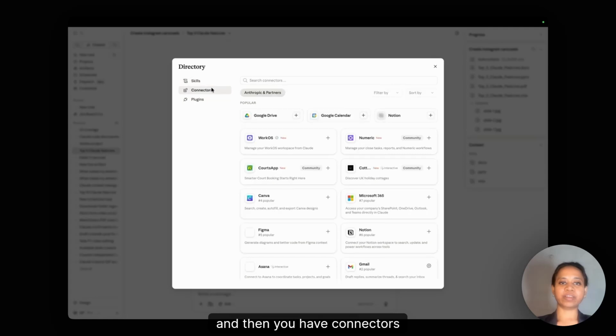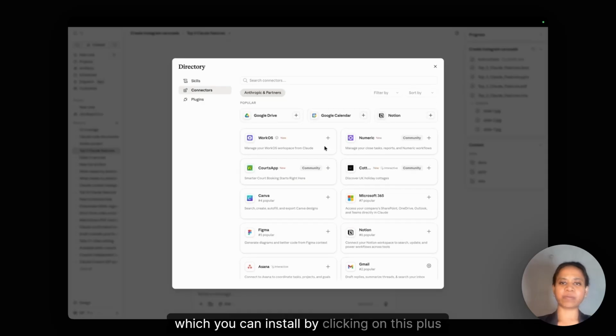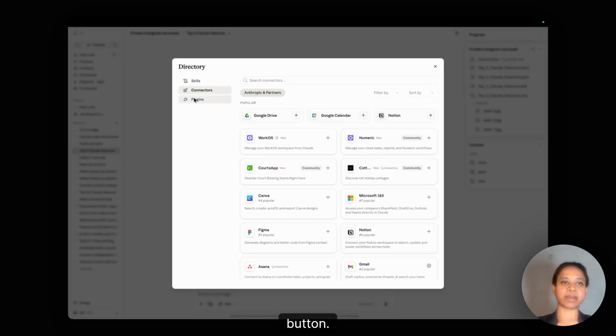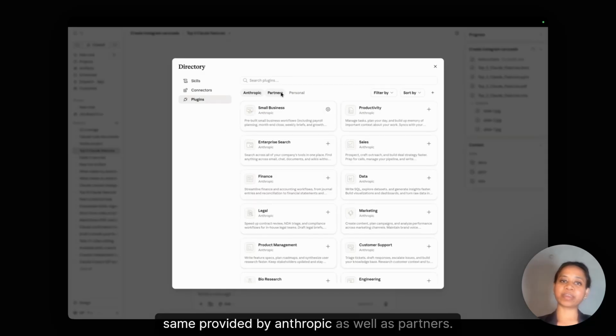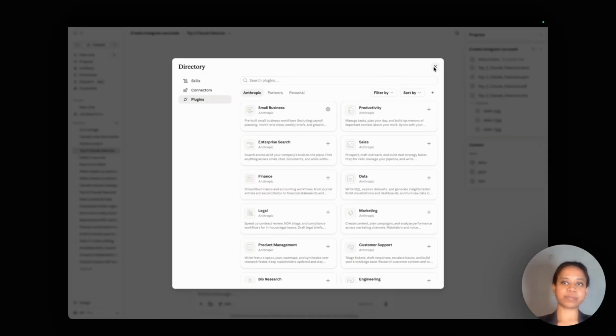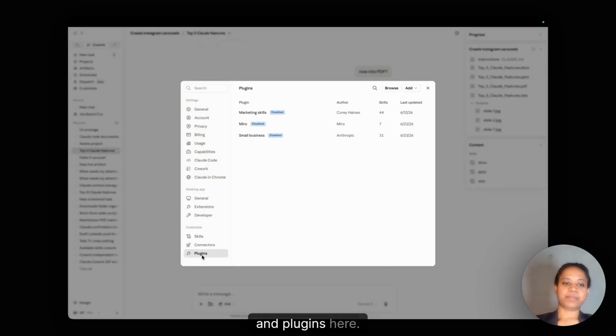And then you have Connectors, which are provided by Anthropic, as well as Partners, which you can install by clicking on this plus button. And then you have Plugins, same provided by Anthropic as well as Partners. The same can be accessed via Connectors here, Plugins here.